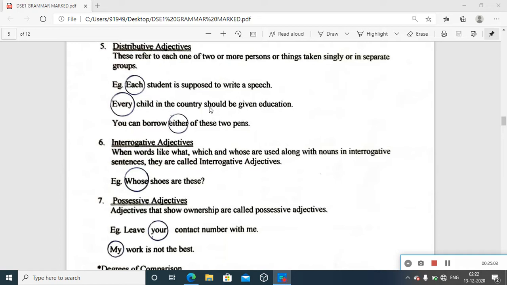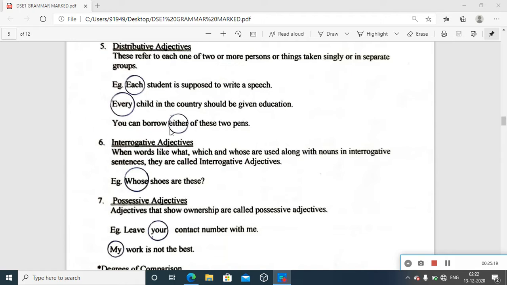Otherwise, it's child in the country. Which child? Some child. No distribution happening there. Okay, so that is clear. Hope it is clear. And one more example, because it's kind of confusing, or demands explanation. That's why we have more examples.